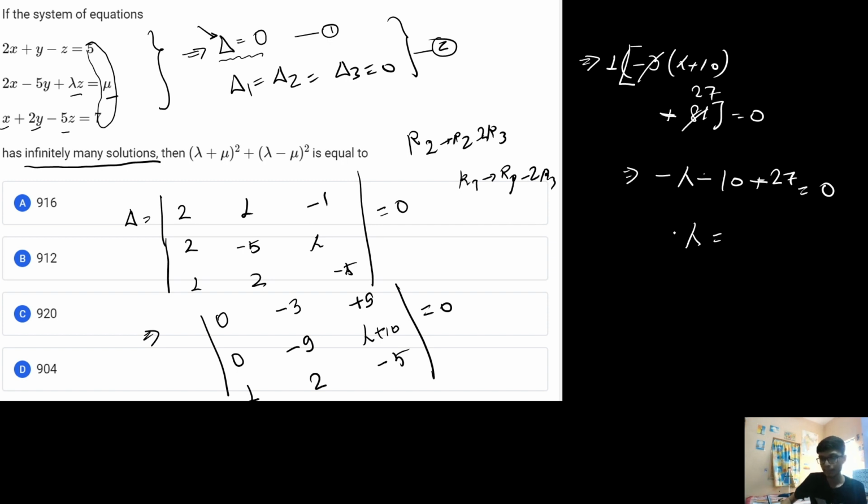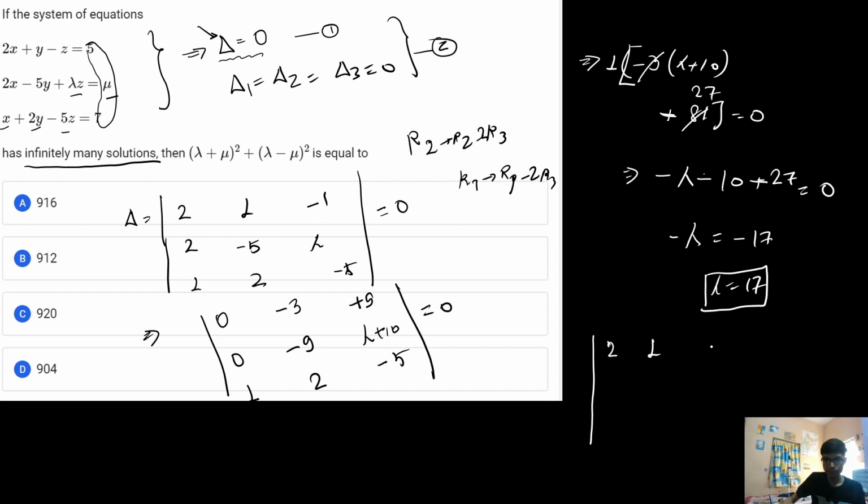From here I will get minus lambda is basically equal to minus 17. So from here the value of lambda that is going to come is 17. Now if we solve any of these particular coefficients, this delta 1 or delta 2 or delta 3 equal to 0, and if we get the result, then we will get the value of mu. Let us solve delta 3.